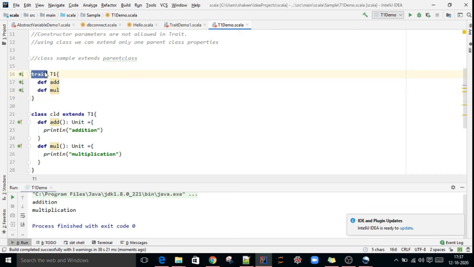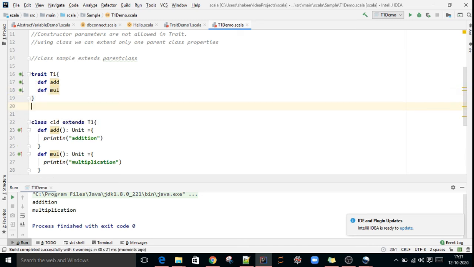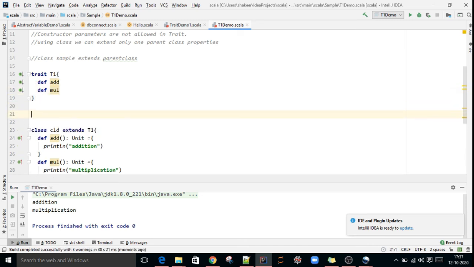So what is a trait? A class child can extend one class only. So using a trait, I will create one more trait. If I want to inherit more than one parent class, then a class will not work.